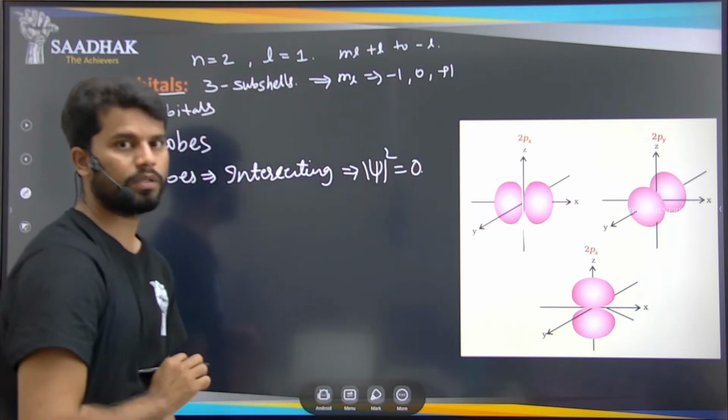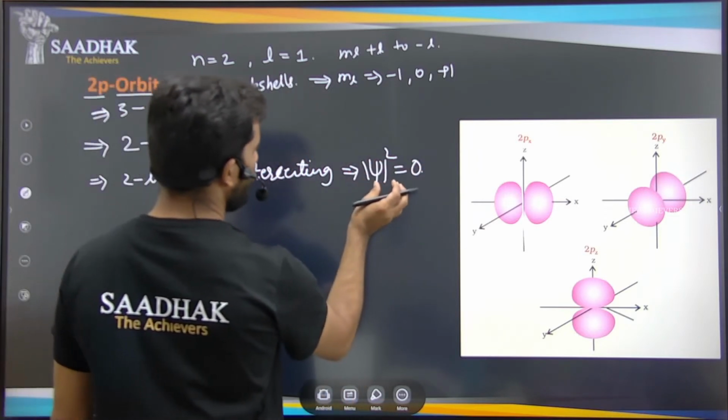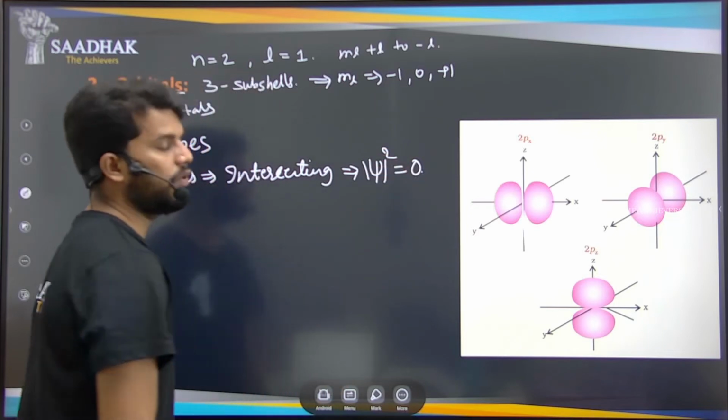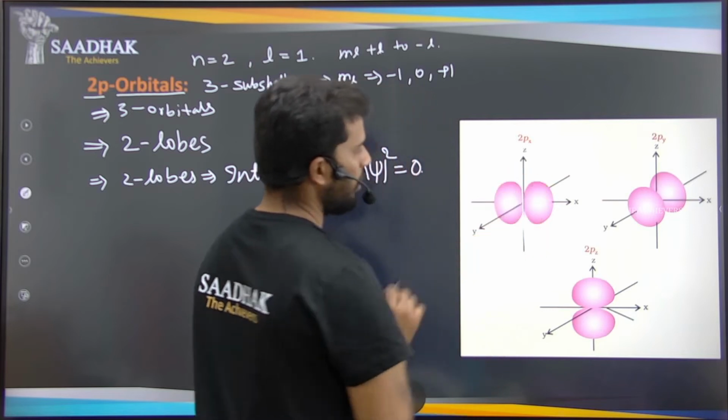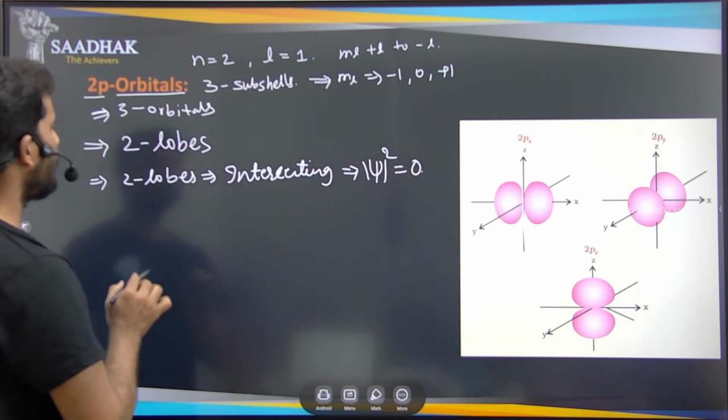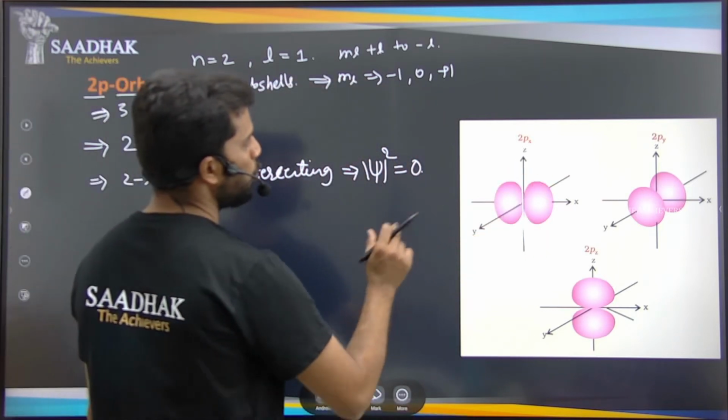The nodes, right? What is a node? Nothing but the psi square value is 0, right? So this is our psi square. Here it has one node. Okay, so this is two, it is having two lobes.